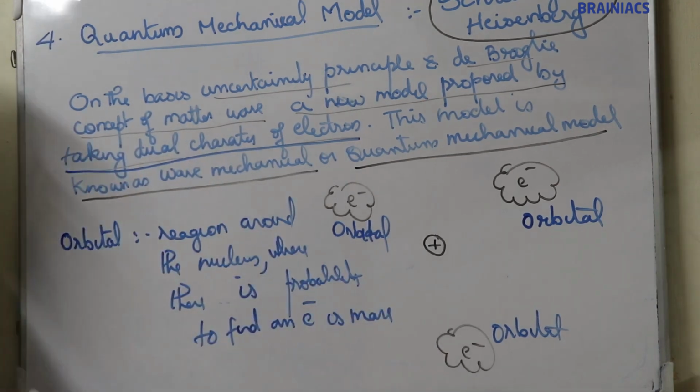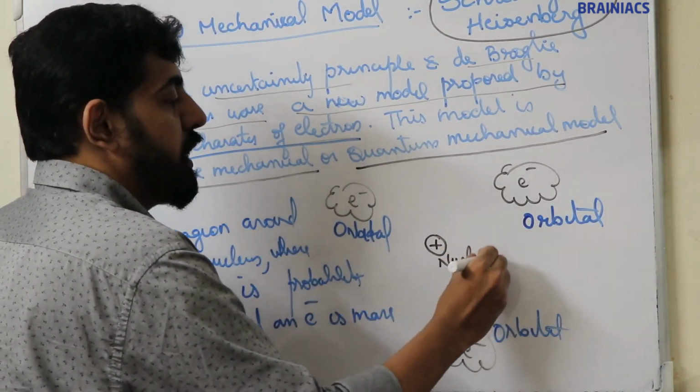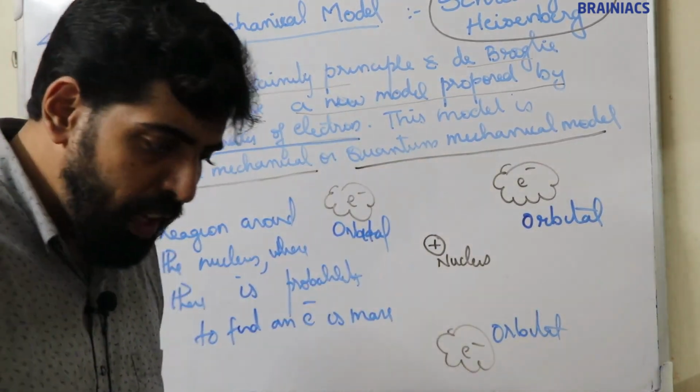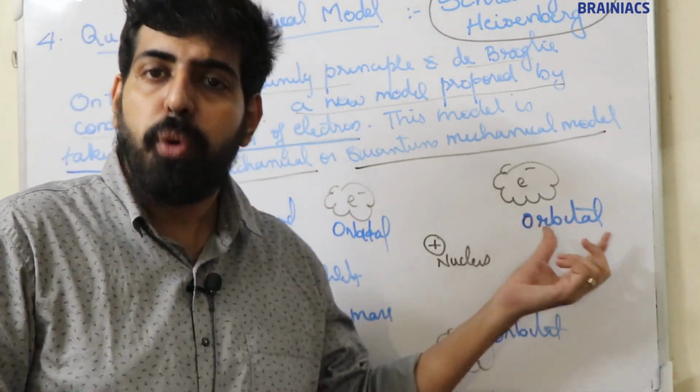Those regions are known as orbitals. This is the nucleus in 3D space. I think it's clear.